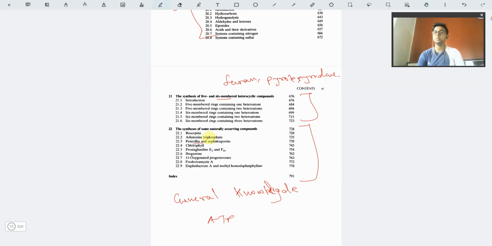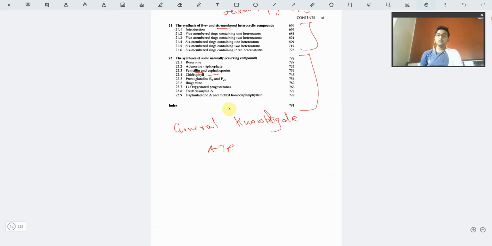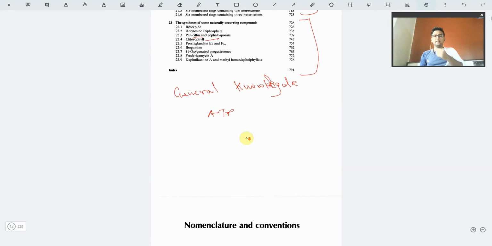Similarly, penicillin, we know it as a drug, but we haven't studied its synthesis, though it is synthesized. Then chlorophyll is synthesized and those kinds of things. So let us look into the book.